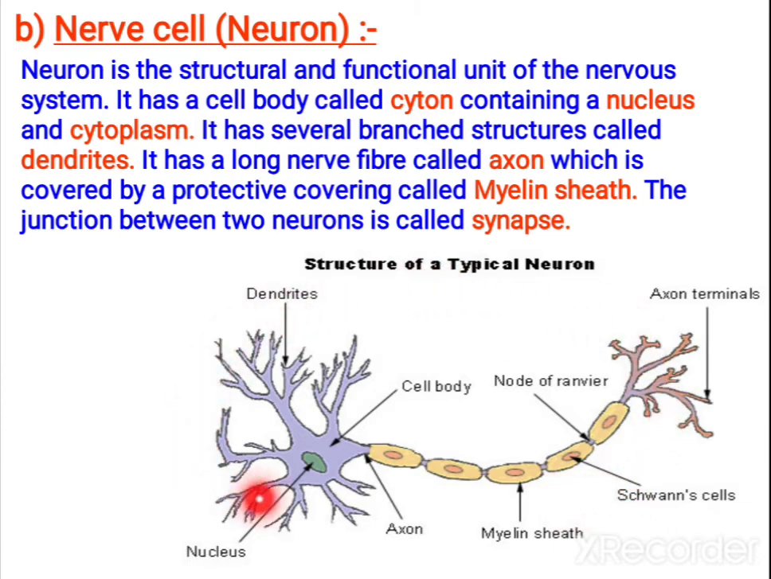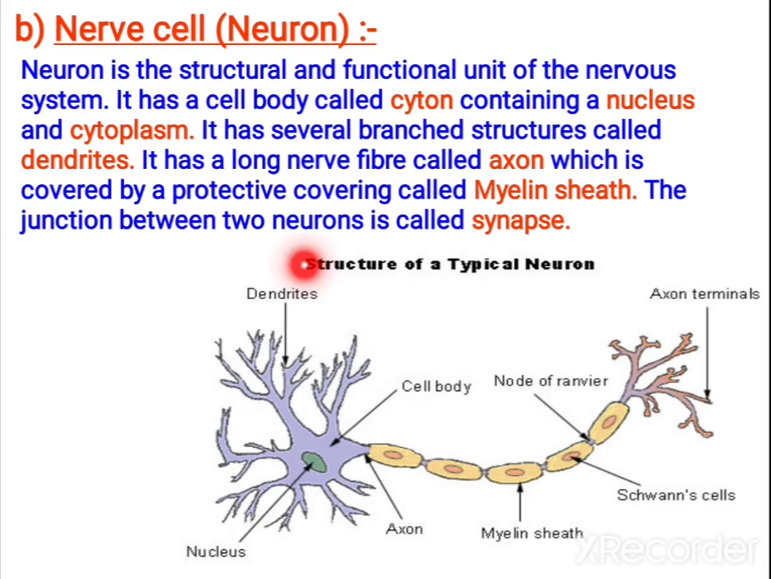So here it consists of cyton, that is cell body. Can you see the nucleus in the center, and cytoplasm. This is cytoplasm here surrounding nucleus, and it has small projections which you call dendrites, and there's a long nerve fiber that you call axon, and it is covered by a protective sheath called myelin sheath. Actually, the axon ends in the dendrite of other neuron.